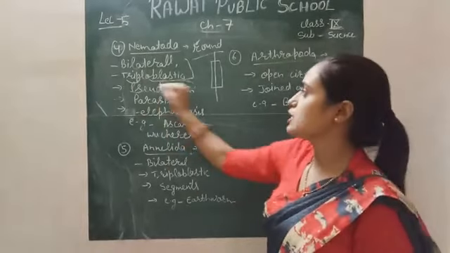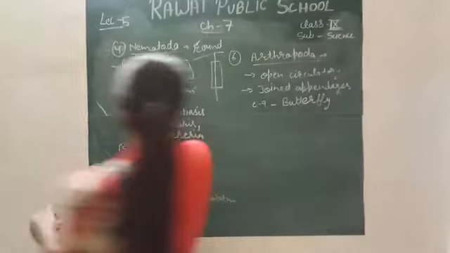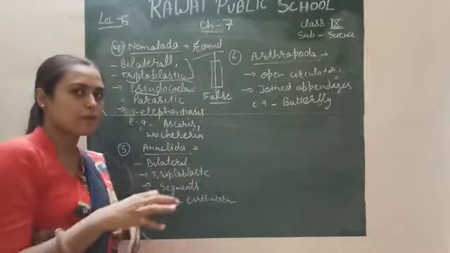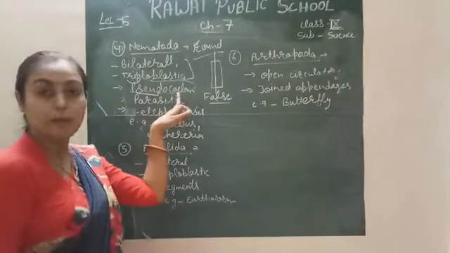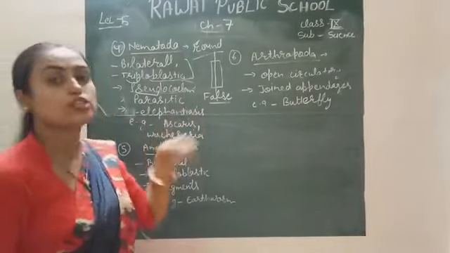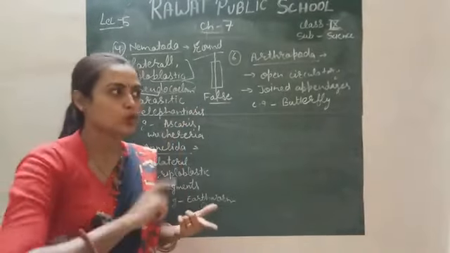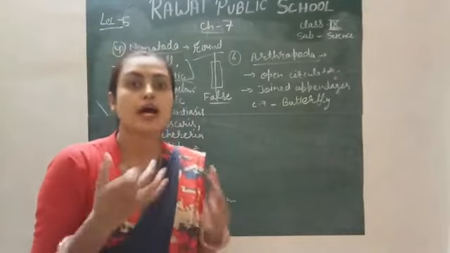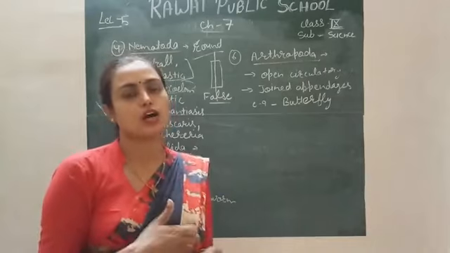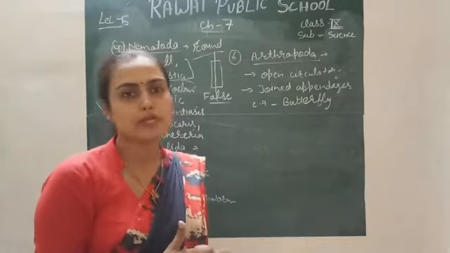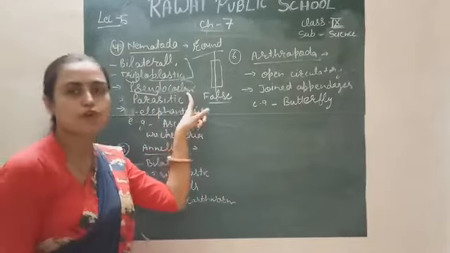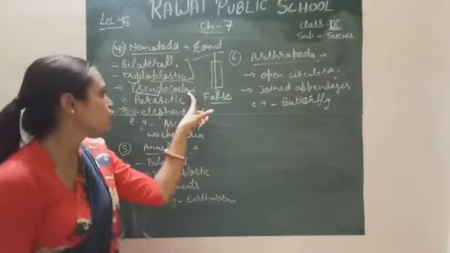They are pseudocoelomates. Pseudo means false, which is present but not true. Coelom means body cavity where organs are present. So their body cavity is not formed by mesoderm. I told you in yesterday's lecture, the coelom cavity is always formed by the mesoderm layer. If the coelom cavity is not formed by the mesoderm layer, then it is not true. So their body cavity is called pseudocoelom.